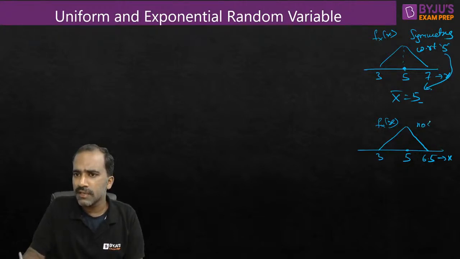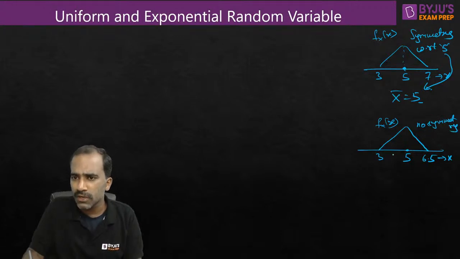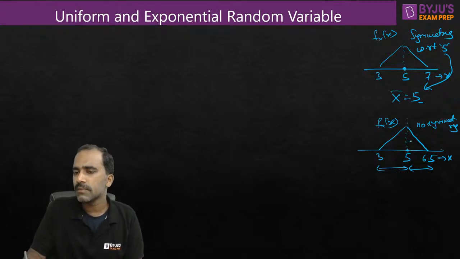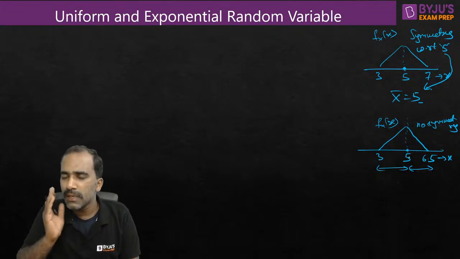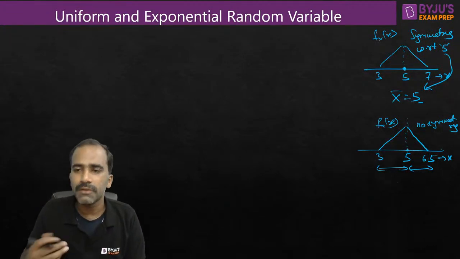Here, no symmetry. It looks like it is having symmetry, but if you carefully observe, it is not, because this width is 2 units and this width is only 1.5. So with respect to any line, this is not having symmetry. Correct? So here, will it not have any mean? It will have a mean. Any random variable will have some mean value, but we can't figure it out just by looking at it. So you have to go with the formulas.